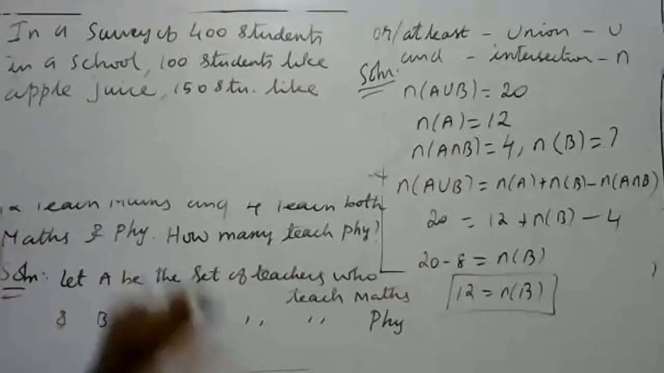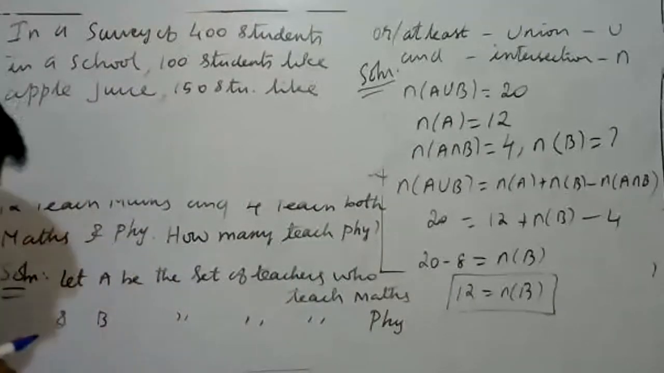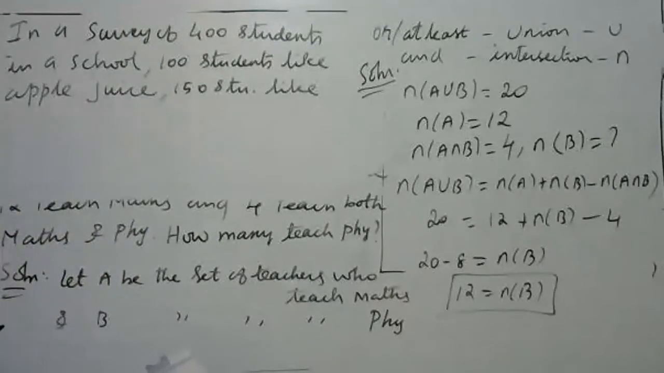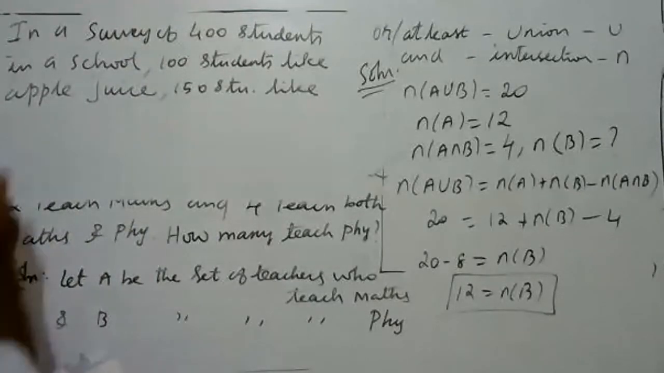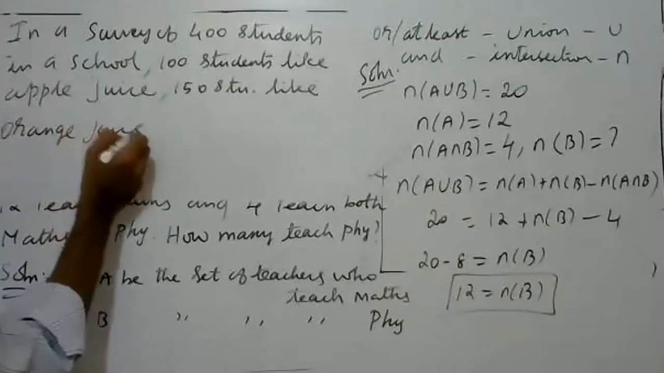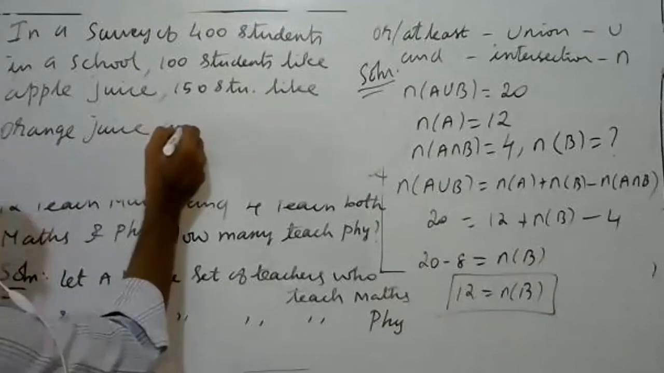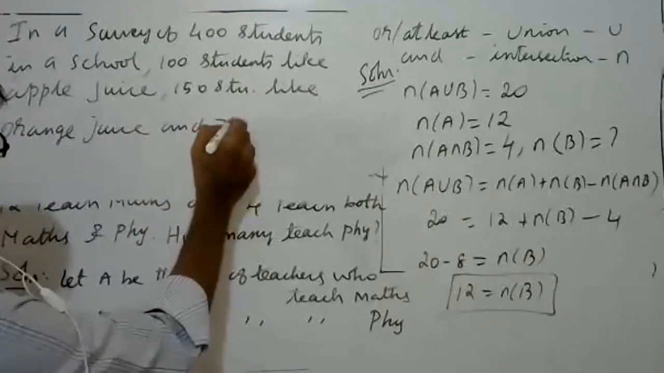Look at the question. The question is very big, but the answer is very simple. Once you understand the question, the answer is very simple. 150 students like orange juice, and 75 like both.